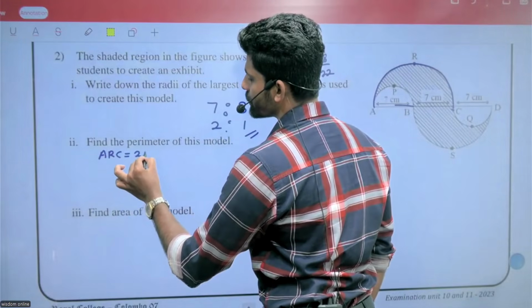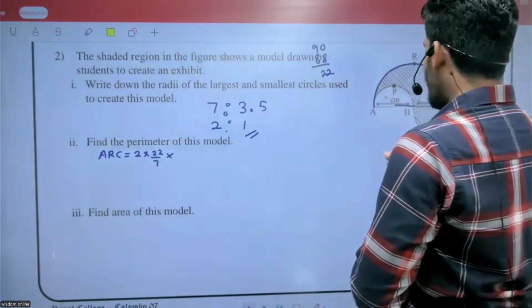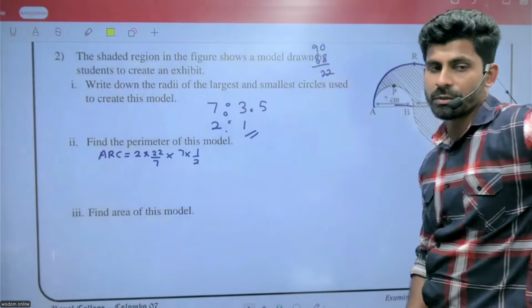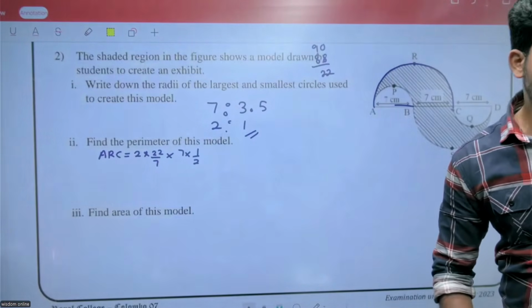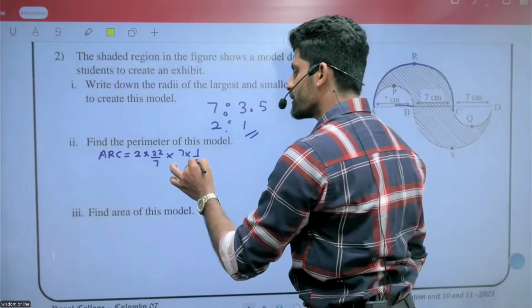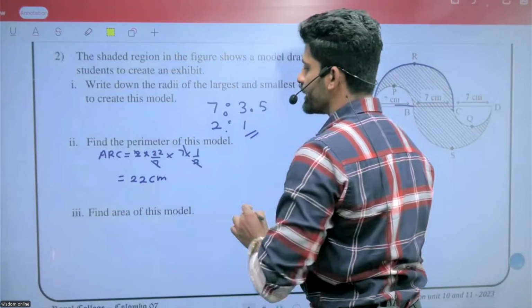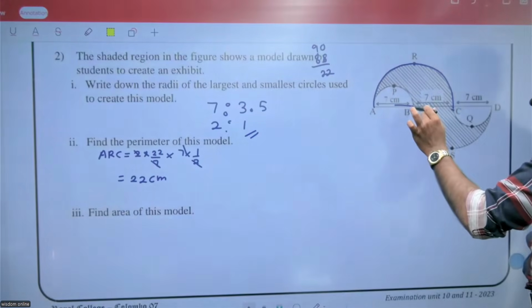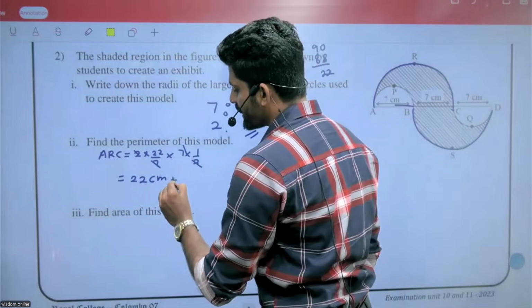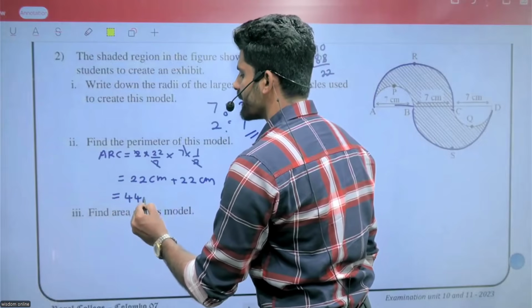Arc means 2 pi r, where r is 7, multiplied by 1 over 2. 2 and 2 cancel out, 7 and 7 cancel out, giving 22 centimeters. This one also is 22 centimeters. 22 centimeters plus 22 centimeters is 44 centimeters.